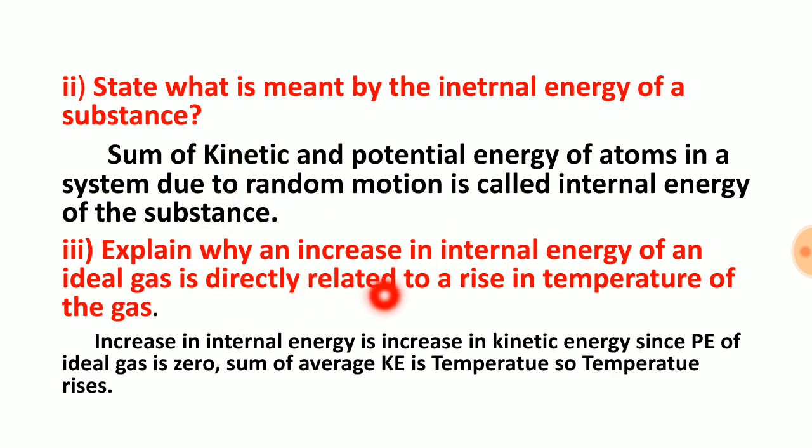So internal energy is directly proportional to the rise in temperature. We already know that kinetic energy is directly proportional to temperature. If we increase temperature, then the average kinetic energy of the gas molecules increases. Here internal energy of an ideal gas means kinetic energy because potential energy is zero. If kinetic energy is increasing, then temperature will increase. Because of that, an increase in internal energy is an increase in kinetic energy. Since potential energy is zero, the average kinetic energy is temperature, so temperature rises if internal energy is increased in an ideal gas.